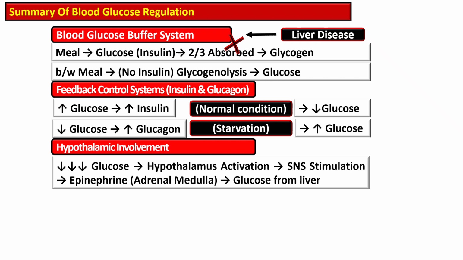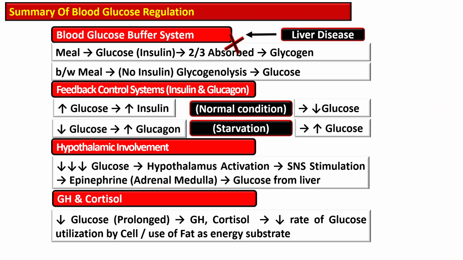Then sympathetic nervous system in the hypoglycemia also regulate the blood glucose. In severe hypoglycemia, the hypothalamic activation is there and activation of sympathetic nervous system. So adrenal epinephrine will stimulate the liver glucose release, protecting against dangerous low blood glucose.